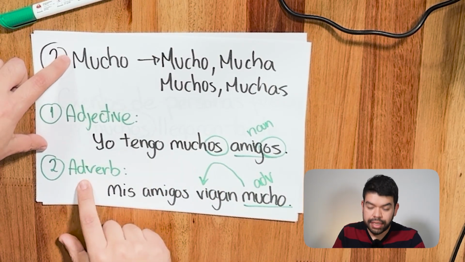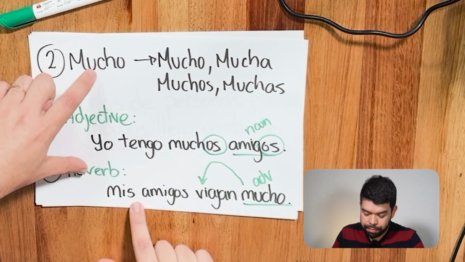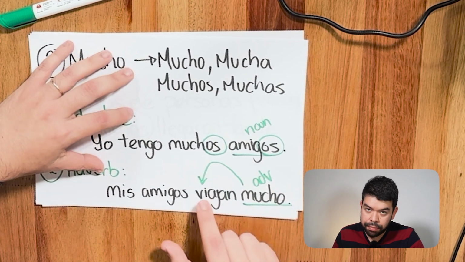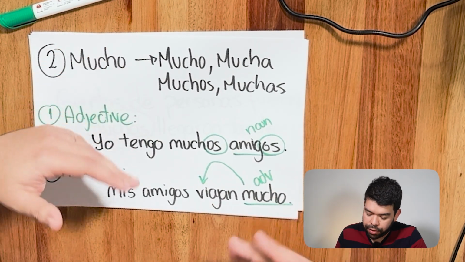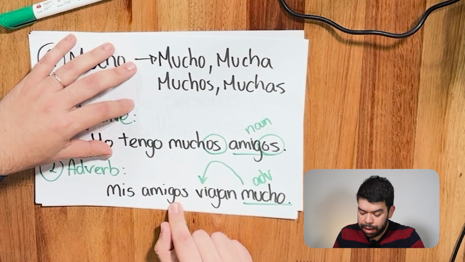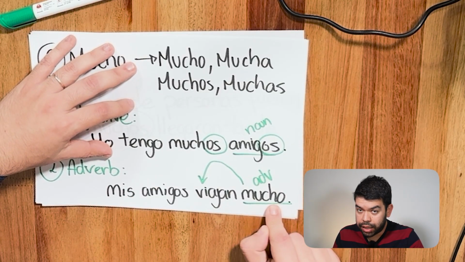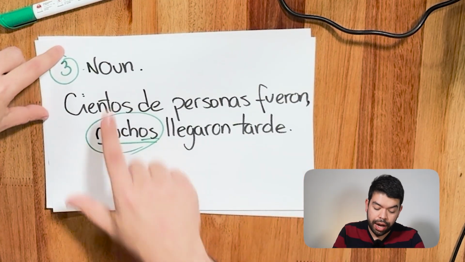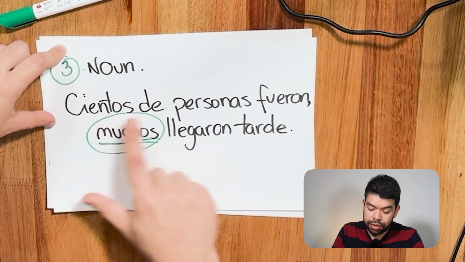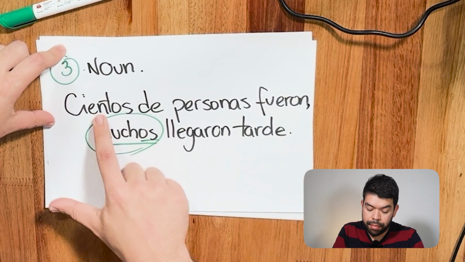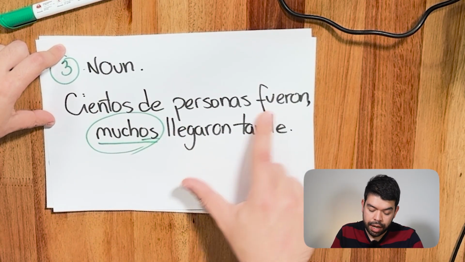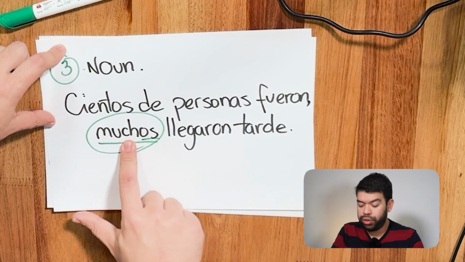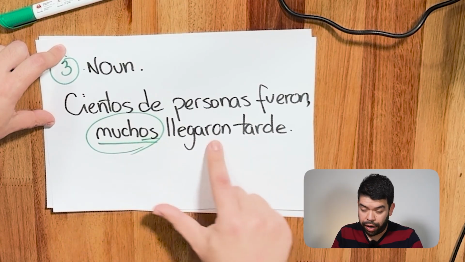Fantastic. Second scenario, as an adverb. Mis amigos viajan mucho. It modifies, in this case, the verb, or how often do my friends travel, okay? Mis amigos, my friends travel a lot. Fantastic, very simple. Final scenario, working as a noun. Cientos de personas fueron. Hundreds of people went. Muchos, many of them, arrived late. Muchos llegaron tarde. Many arrived late.